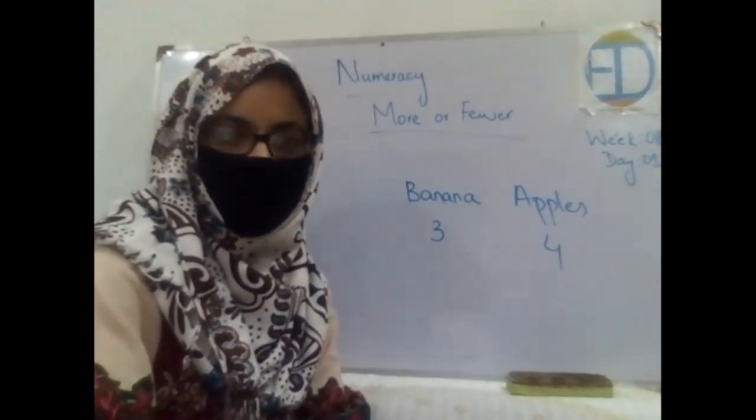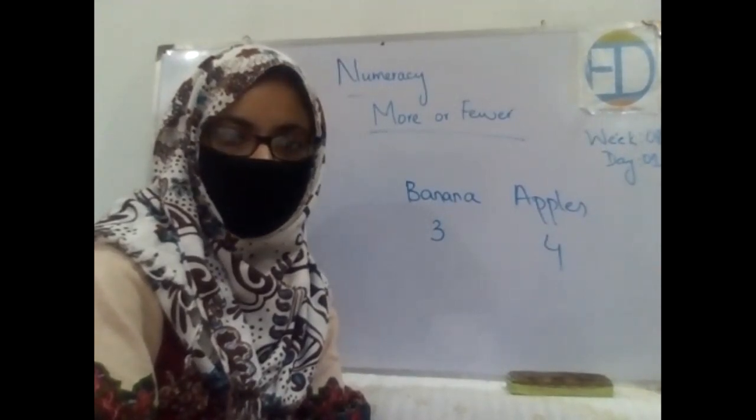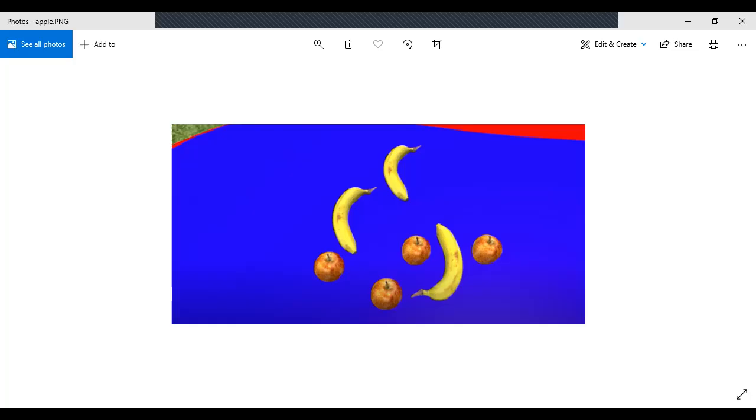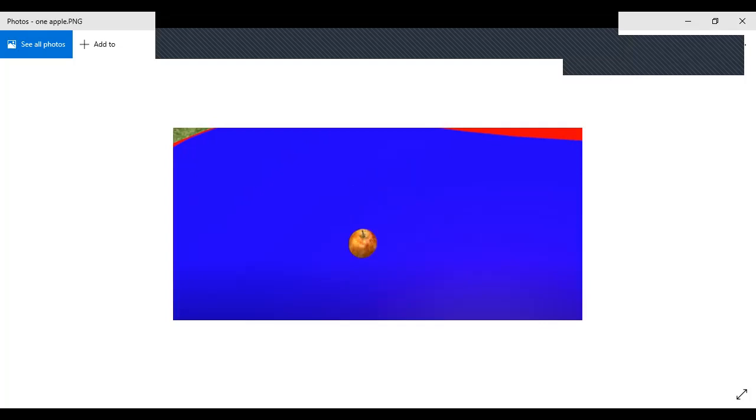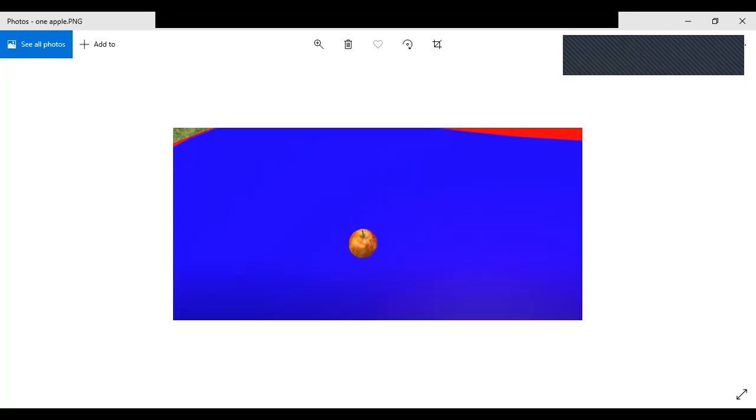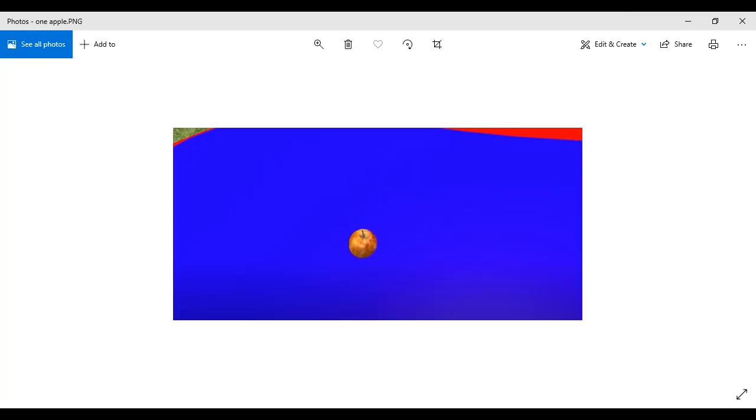Now look at this picture and tell me how many items are there. What is this? It's an apple. How many apples are there? One. Let's say you came back from school and you are very hungry, and your mother gives this apple to you. So what would you say? That mother, I'm very hungry, I want more apples, right?